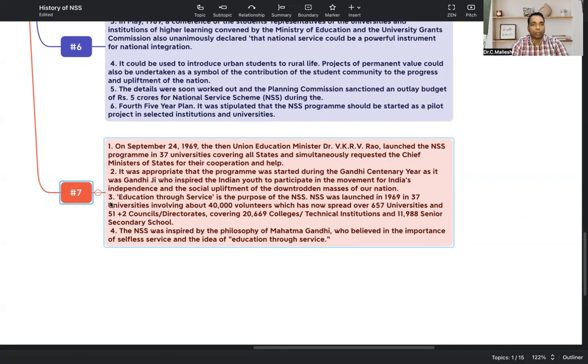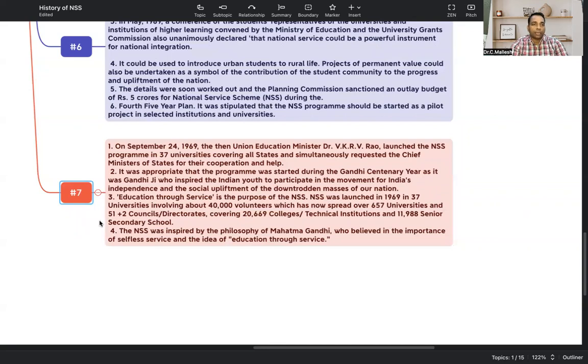And it was appropriate that the program was started during the Gandhi centenary year. It was Gandhiji who inspired the Indian youth to participate in the movement of Indian independence and in the social upliftment of the underprivileged, where there are poor people and inequalities.